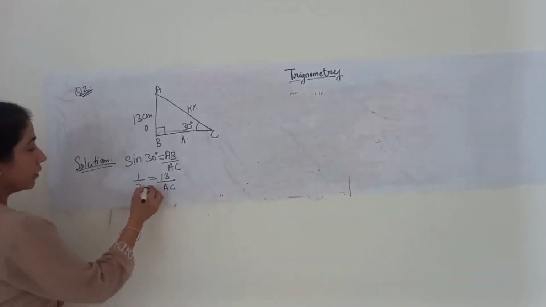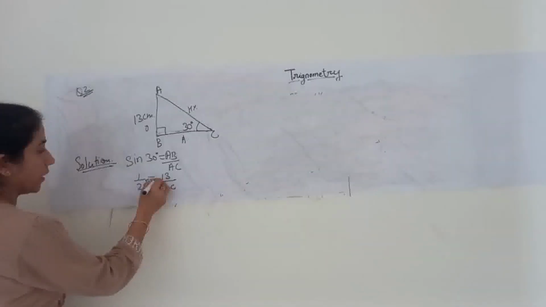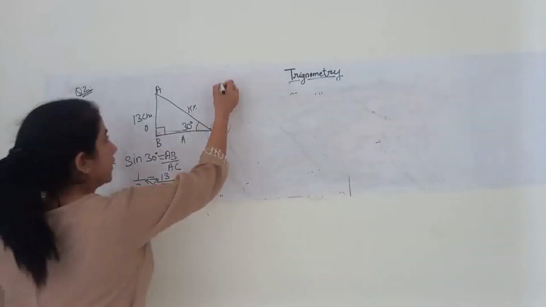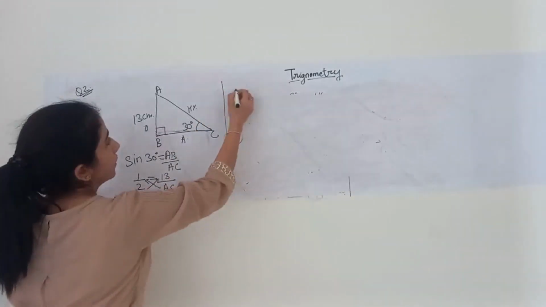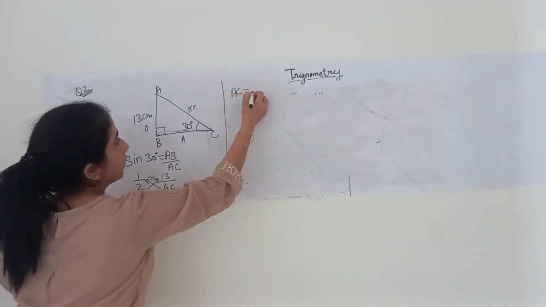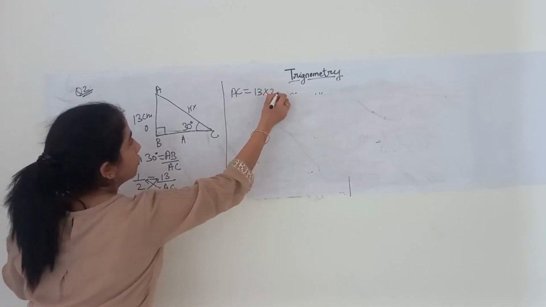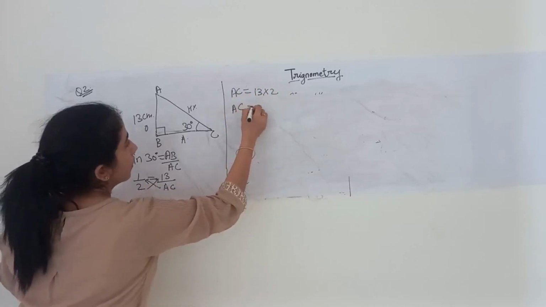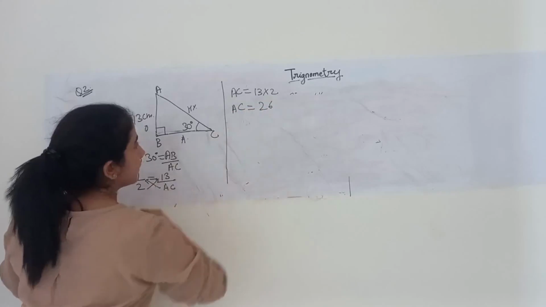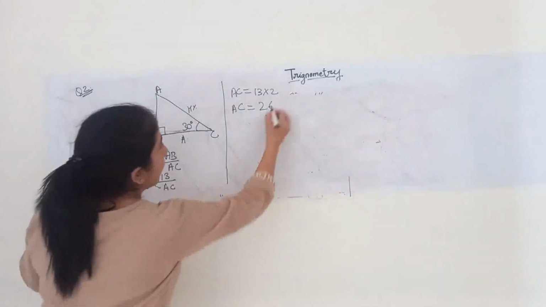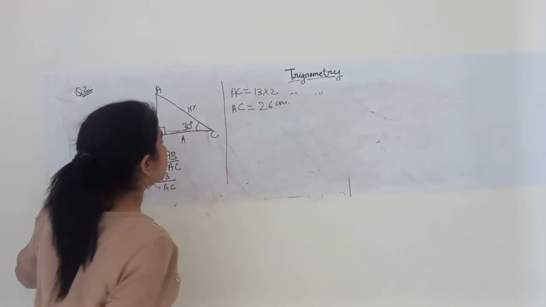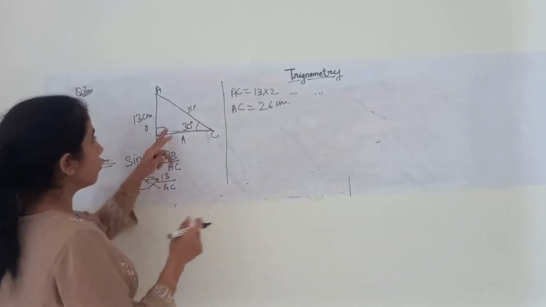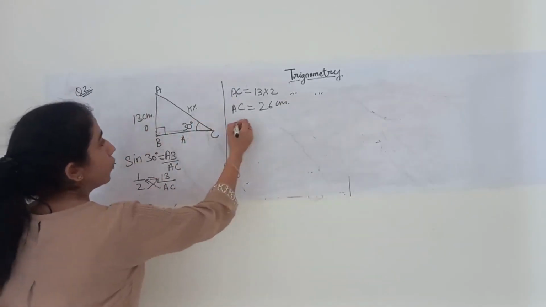AC is the hypotenuse, cross multiply it. AC will be equal to 13 into 2, so AC is equal to 26, and the unit is centimeter. So I got AC as 26 centimeter.